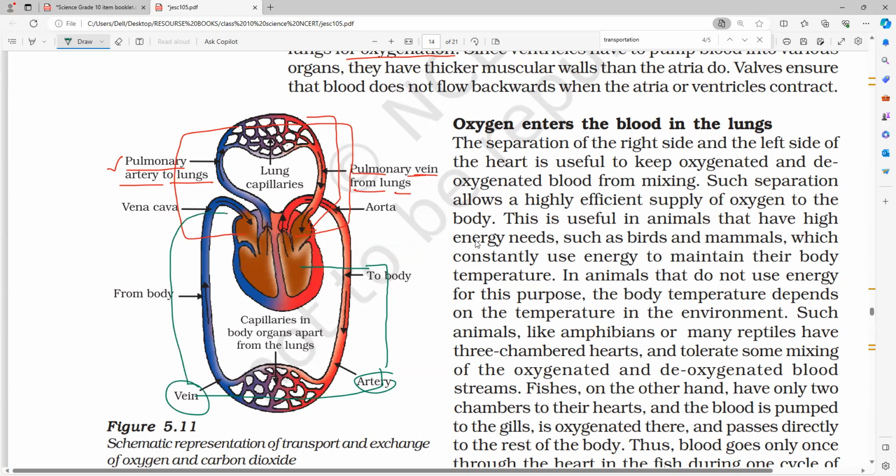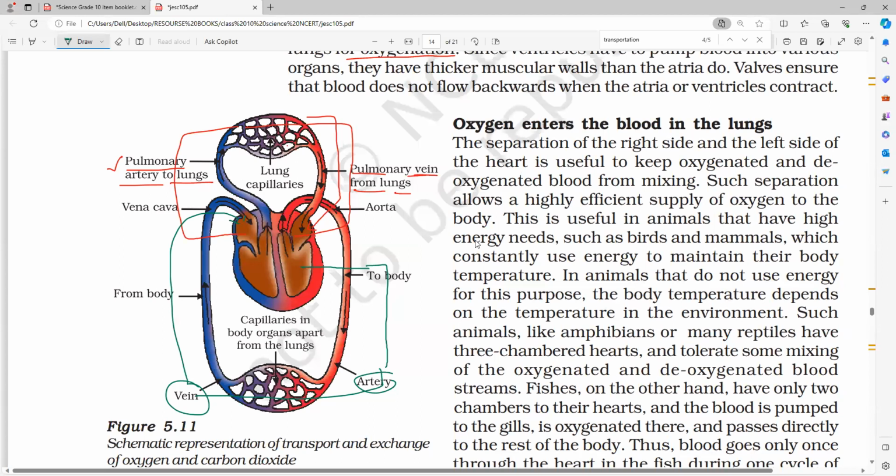Veins, back to the right atrium. So this is the second one. We have two circulations. Oxygenated blood in one circulation, deoxygenated blood in another circulation. So please write the two names.